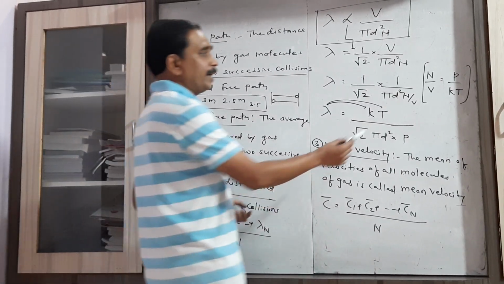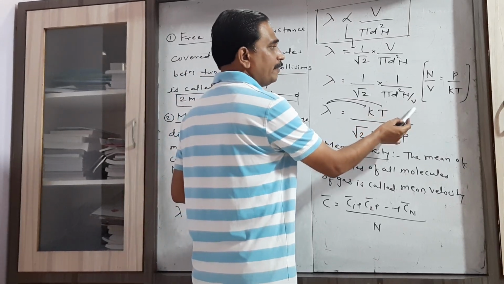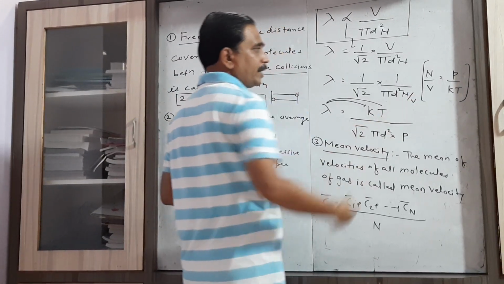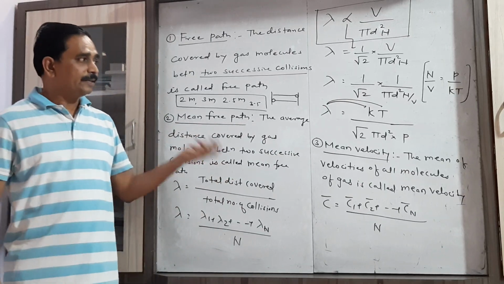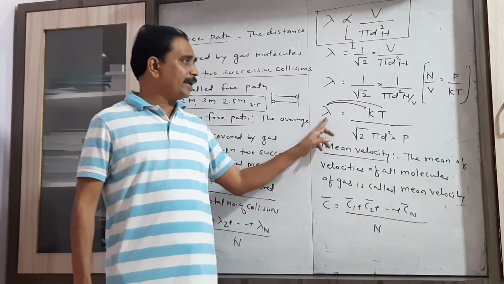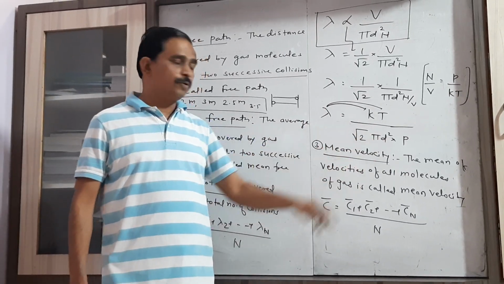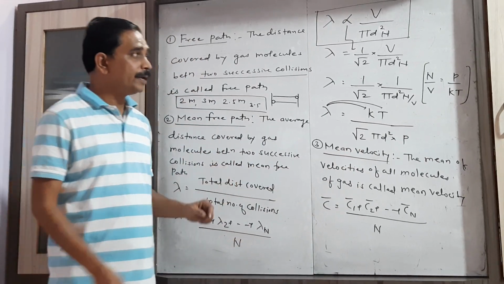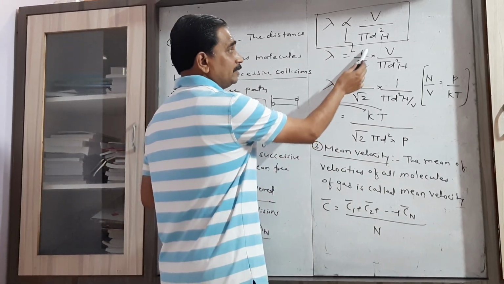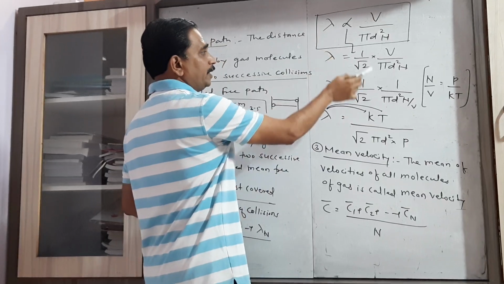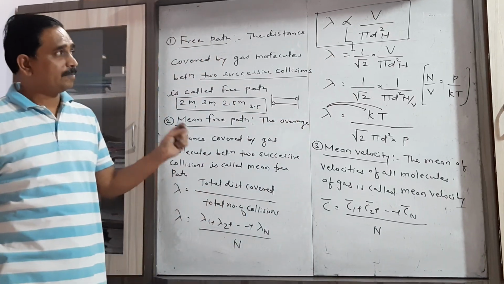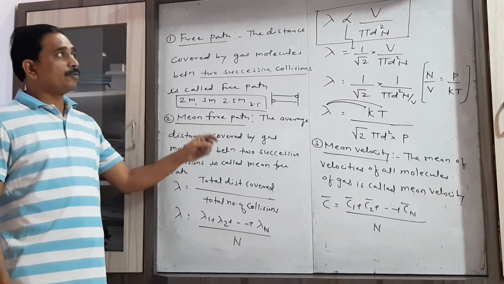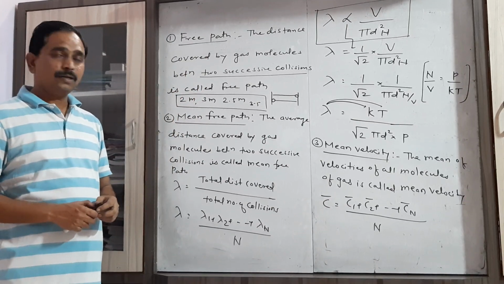Now if I make some adjustment, that is n by V, if I put n by V equal to P upon kT, then the same thing can be written as lambda equal to kT upon root 2 pi d square into P. Now how does this quantity come? It is simply the proportionality constant suggested by Maxwell, that is 1 upon root 2 for this relation.